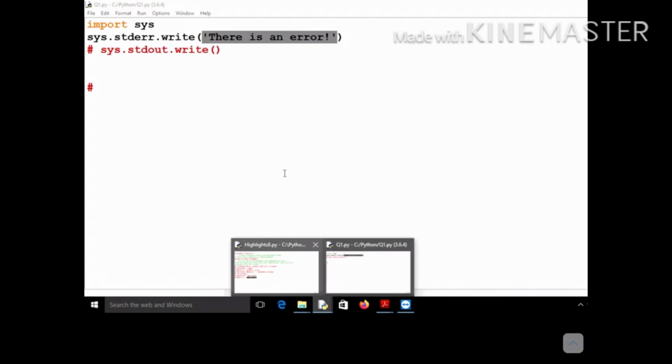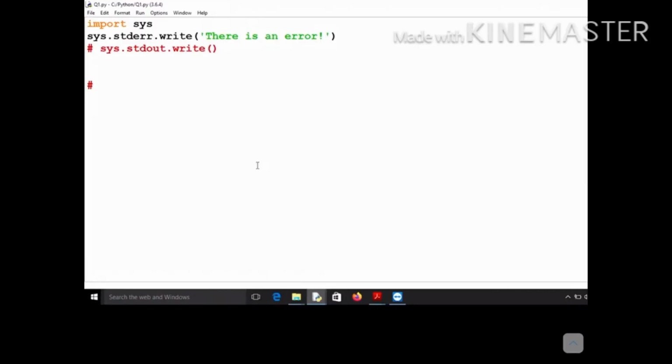So that's it for today. We have completed the text files specifically, and in the next class we will start the binary file or maybe CSV file. Let me see which one I start first. This was a bit different from the topics that we have already studied, the standard error and the standard output, but you need not worry about it.